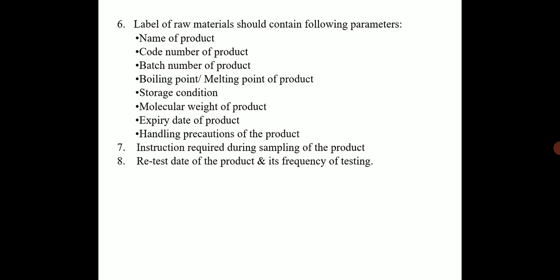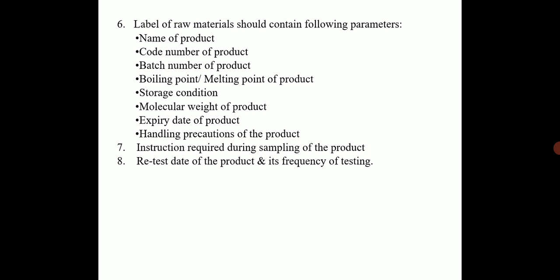Next, the label of the raw material should contain the following parameters: name of product, code number of product, batch number of product, melting point or boiling point of product, storage condition, molecular weight of product, expiry date of product, handling precautions of the product, etc. Instructions required during sampling of the product, and retest date of the product and its frequency of testing. So all these parameters should be mentioned on the raw material.